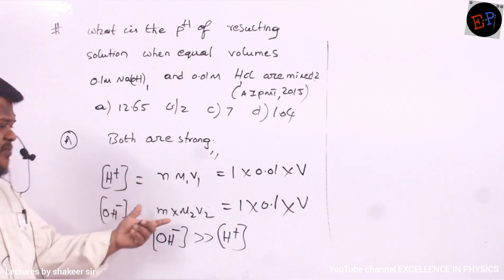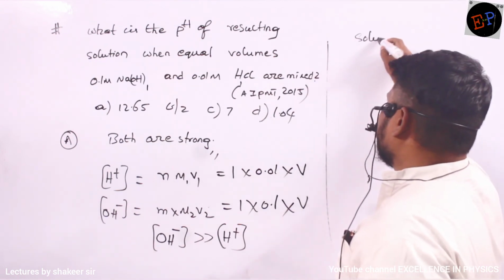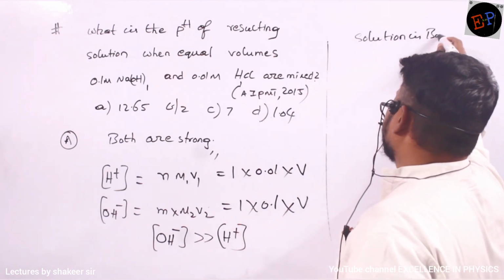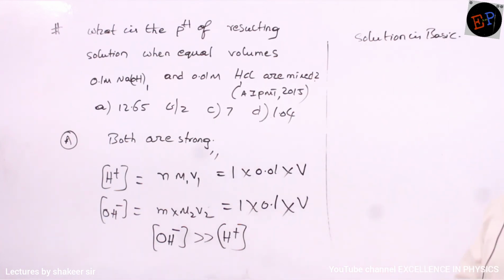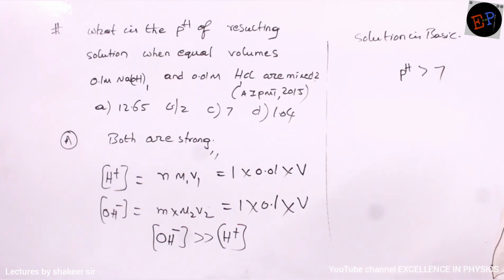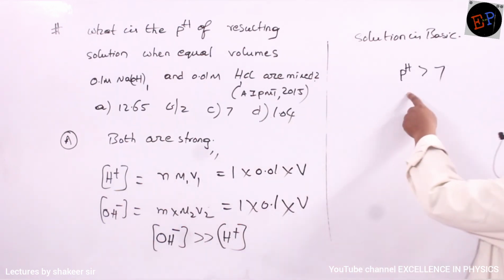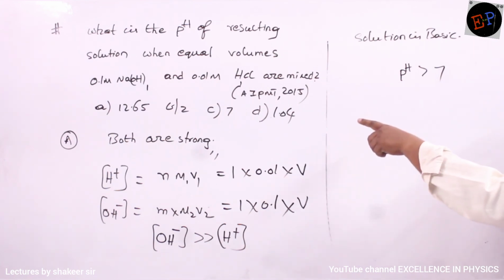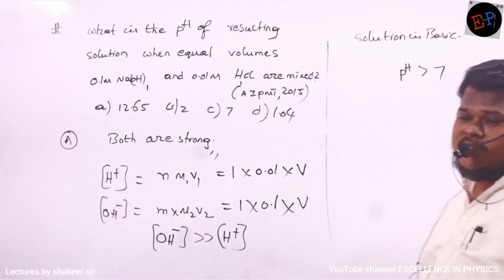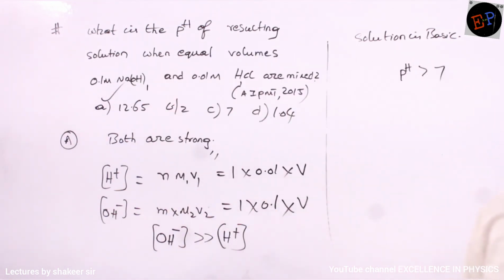Is it clear? 10 times bigger. So the solution is a basic solution. And for a base, pH value will be greater than 7, much greater than 7. Why much greater than 7? Because OH minus ion concentration is much greater than H plus. So pH value will also be much greater than 7. That is my answer. Is it clear? So without calculation I can say the answer is 12.65. That is the method of calculation.